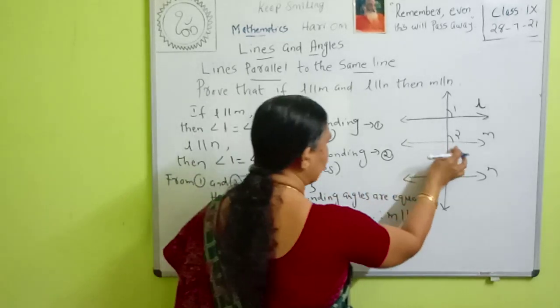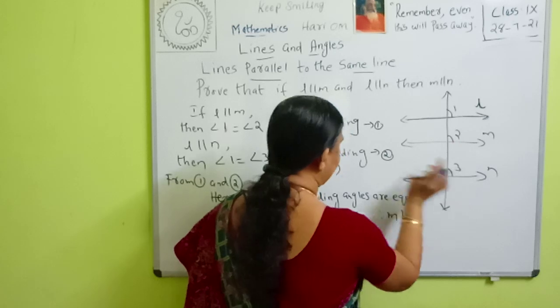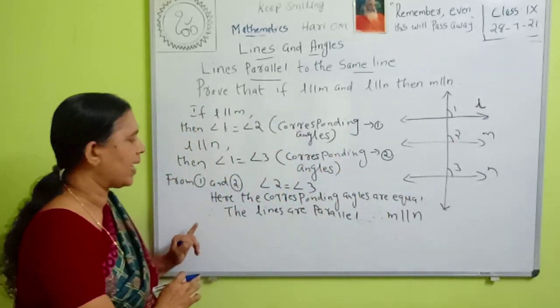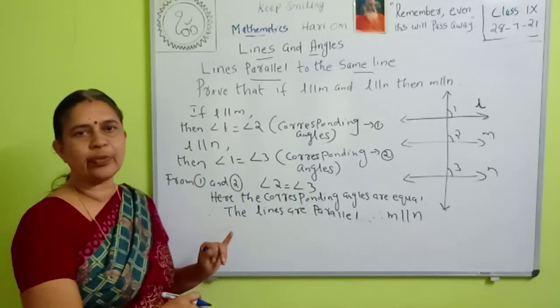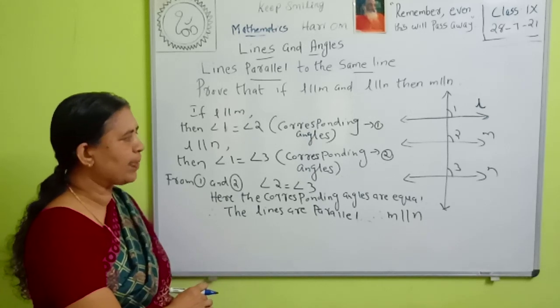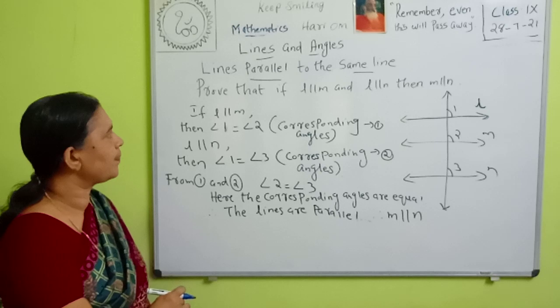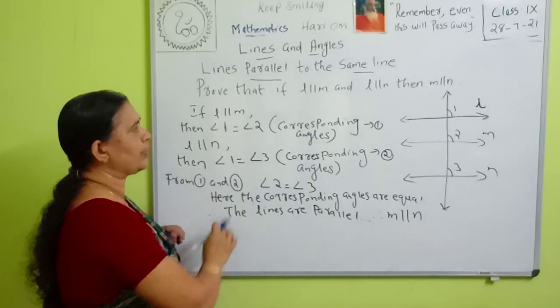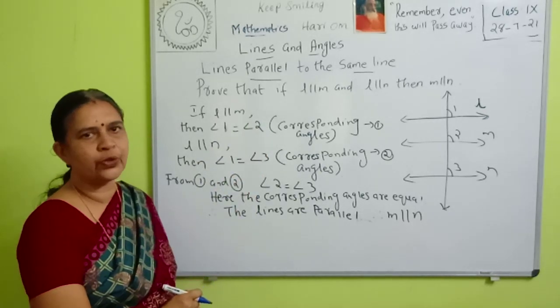These are the corresponding angles of the lines M and N. So what can we say? The lines are parallel. So if the corresponding angles are equal, we can say that the lines are parallel. That is, M is parallel to N. That is, lines parallel to the same line are parallel to each other.